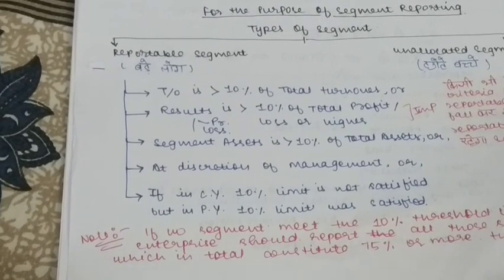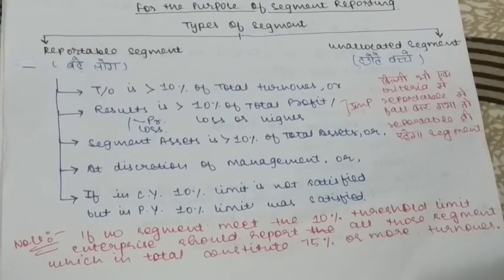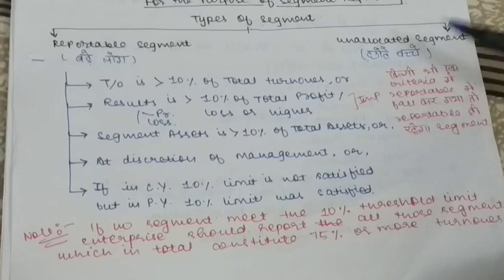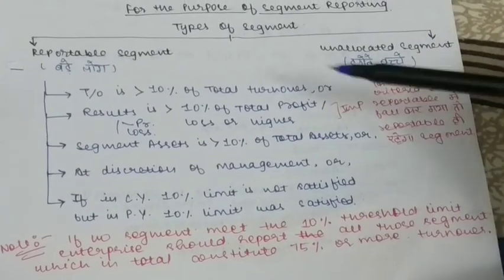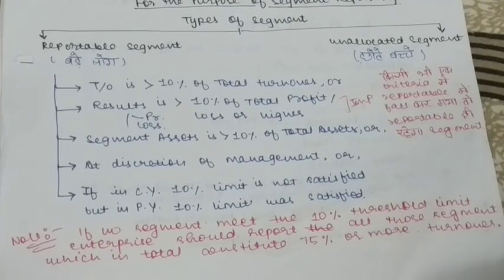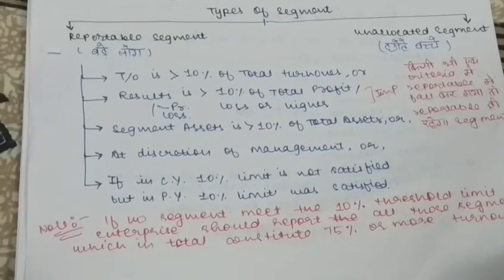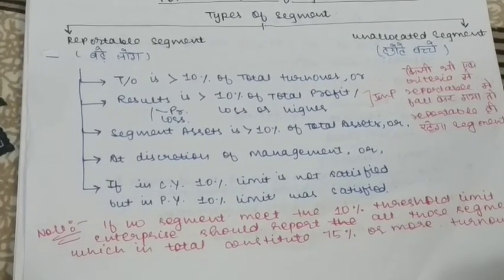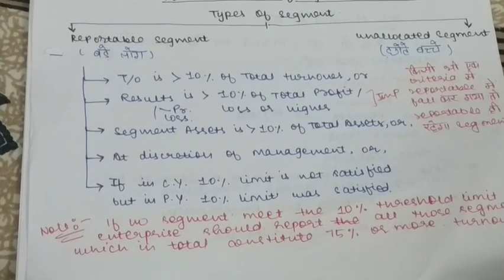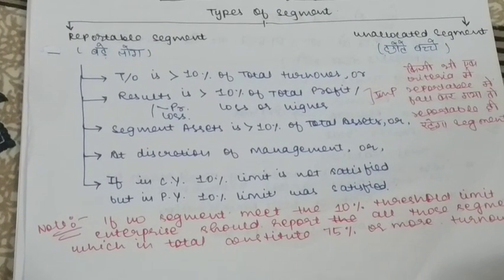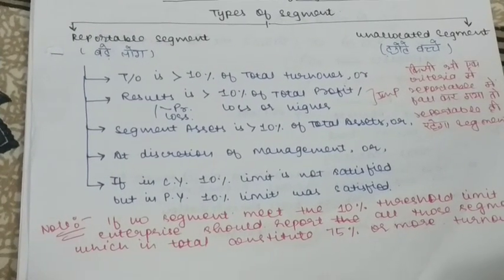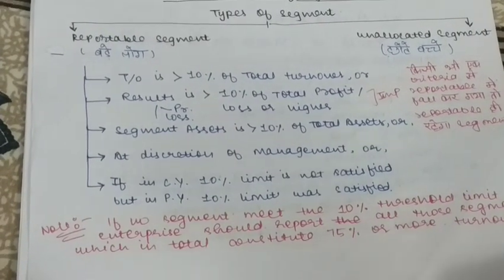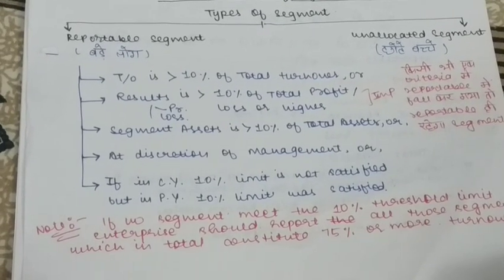Now I have written a short note here which says that if a segment satisfies any one of the criteria, it will be considered a reportable segment. This means that to be classified as a reportable segment, a segment has to fulfill any one of the above criteria and it will be reported.